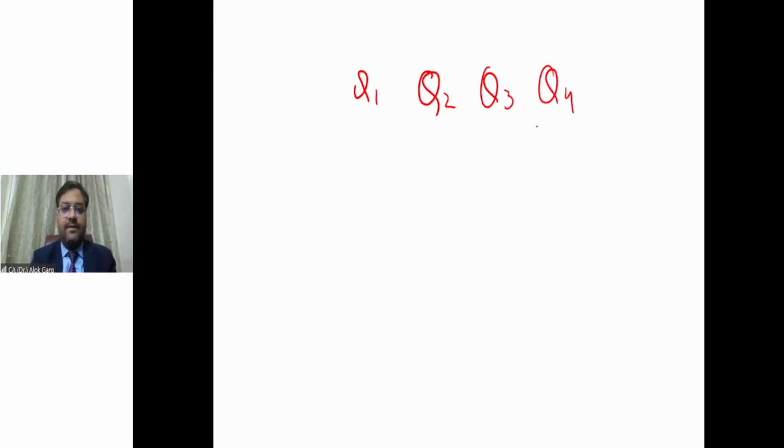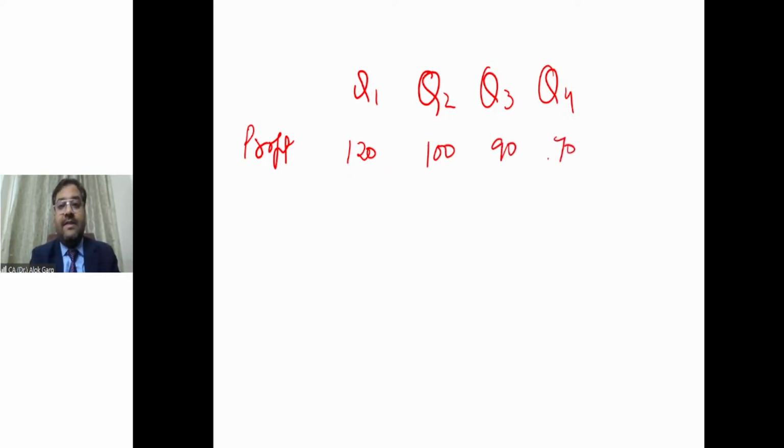These are the 4 quarters. And in the 4 quarters, let's say the profit of Q1 is 120, right? The profit of Q2 is 100. The profit of Q3 is 90. And the profit of Q4 is 70.